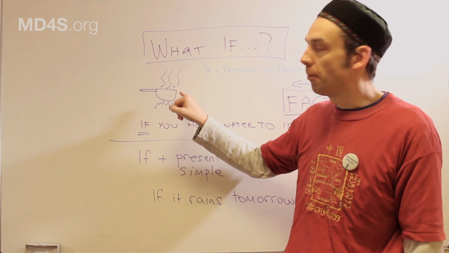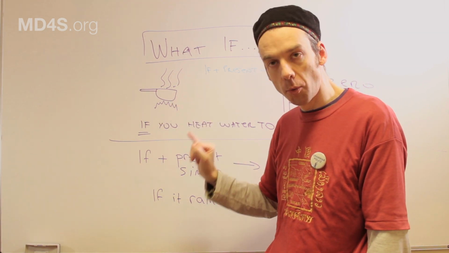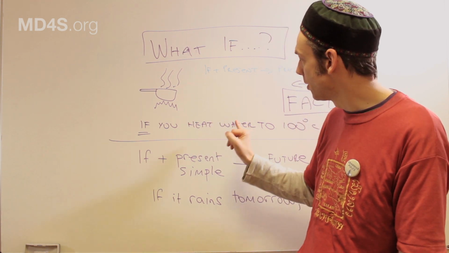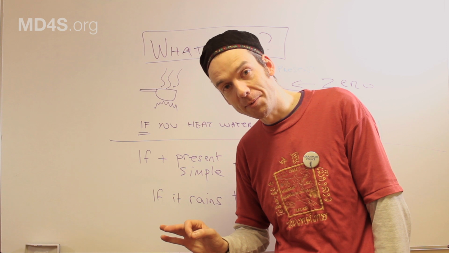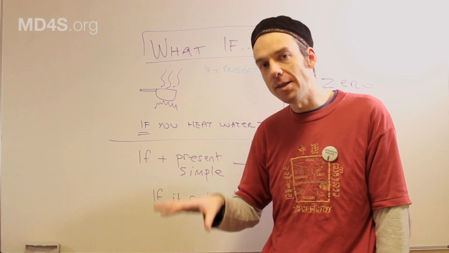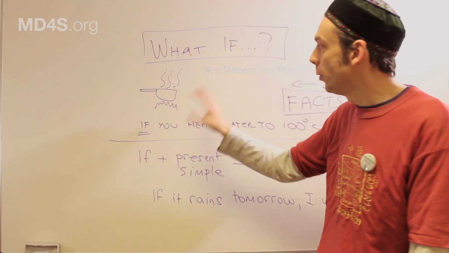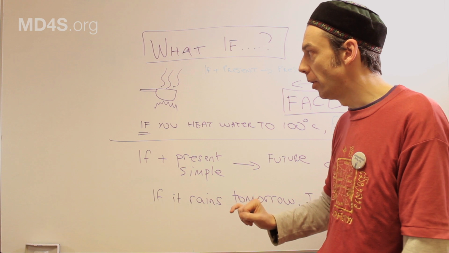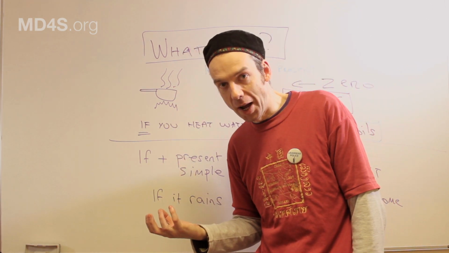If you take a pot of water and you put it over heat, and if you heat the water to 100 degrees Celsius, it boils. That's a scientific fact. When we talk about scientific facts, things in the real world which are always the case, if you heat water to 100 degrees, it boils. If you freeze water, it turns to ice.